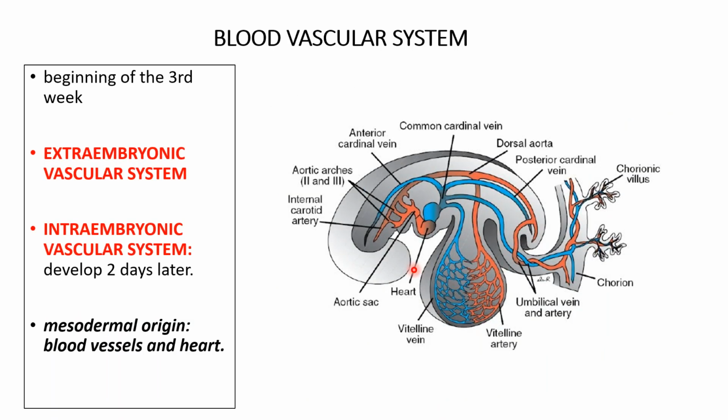The blood vascular system forms by the beginning of the third week. The first blood vascular system that establishes is the extra embryonic vascular system, and this is followed 2 days later by the formation of the intra-embryonic vascular system. So both the blood vessels, the vascular system and the heart, have the mesodermal origin.